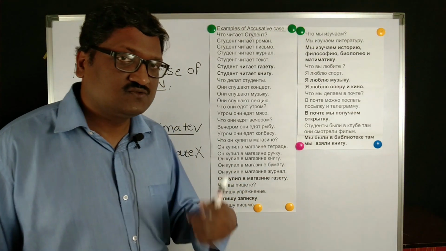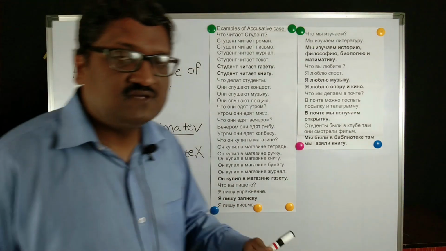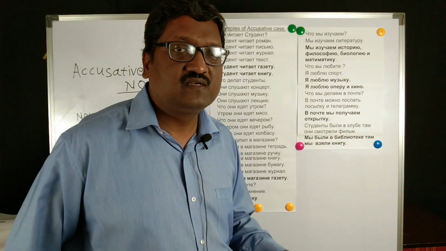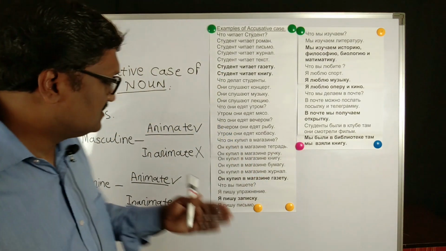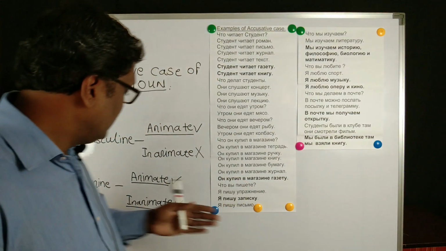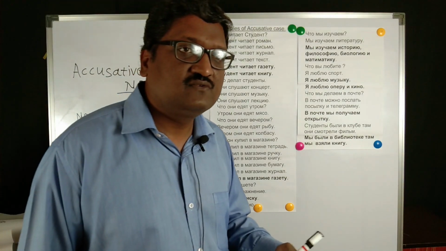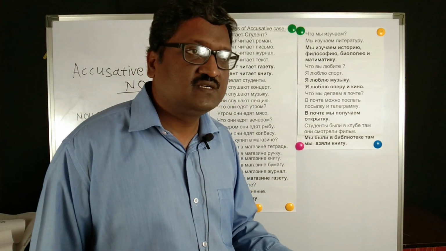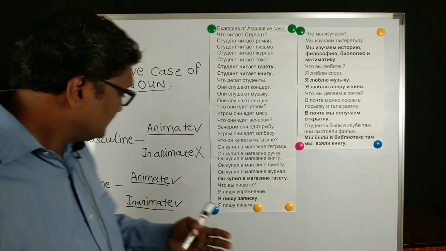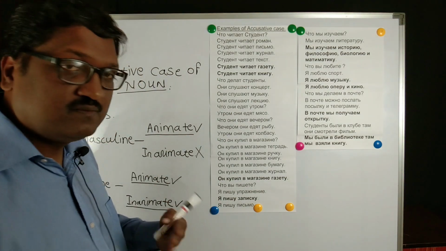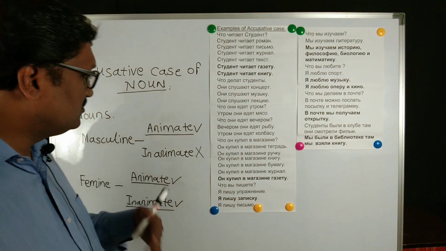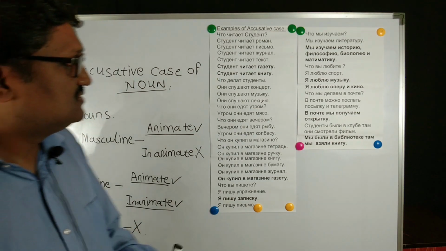Brat is a masculine noun, so it is applicable for the brat. Prepodavatel is an animate masculine noun, so that case will be applicable to that noun. Then the feminine animate as well as inanimate. Suppose kniga, which is a feminine inanimate noun. So this case is applicable to kniga. Then studentka, an animate feminine noun. So the case is applicable to those nouns also. For neuter gender nouns, this case is not applicable.